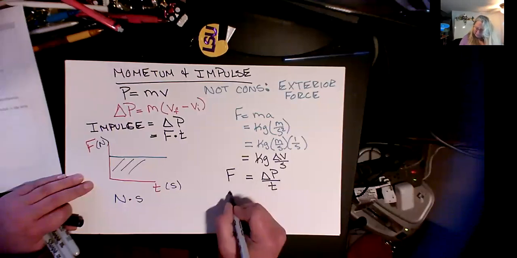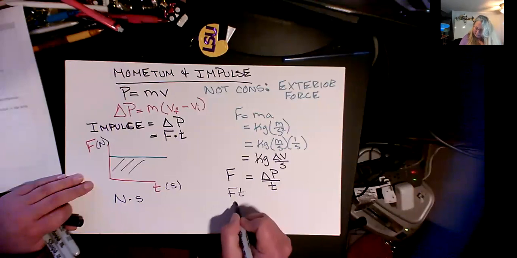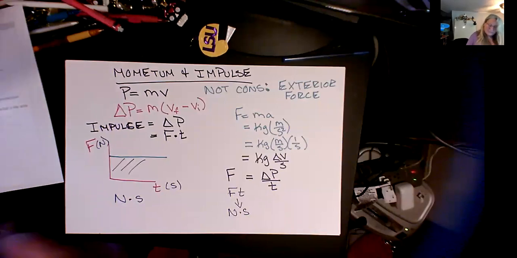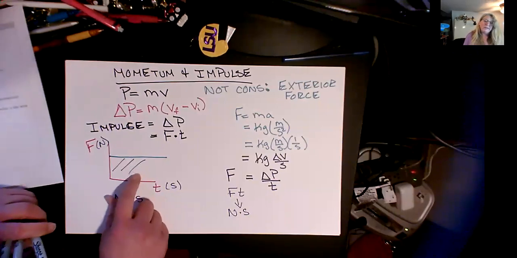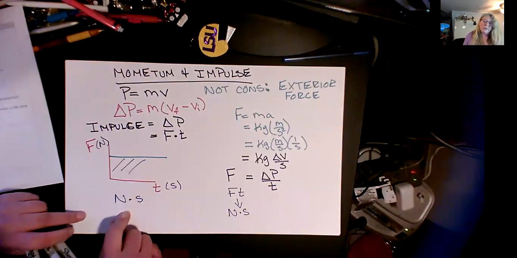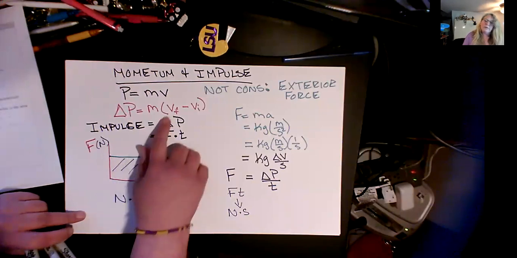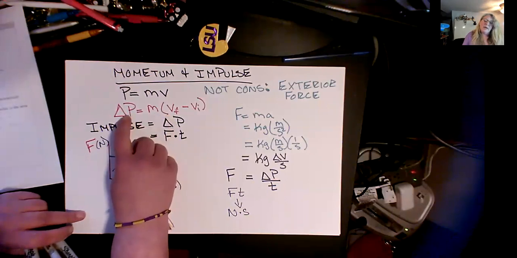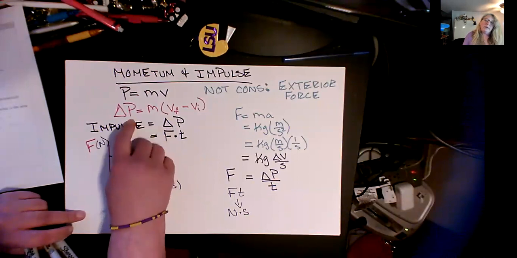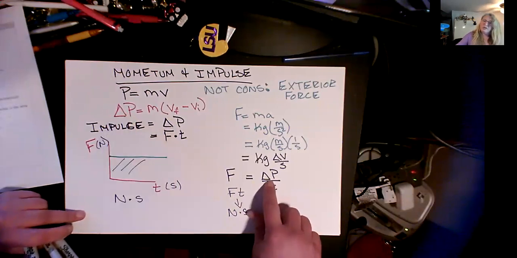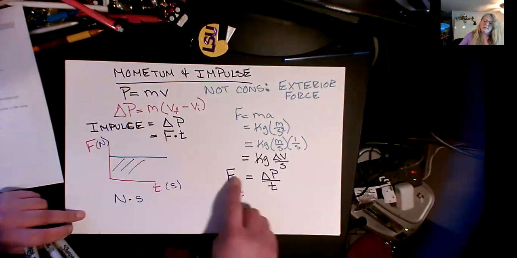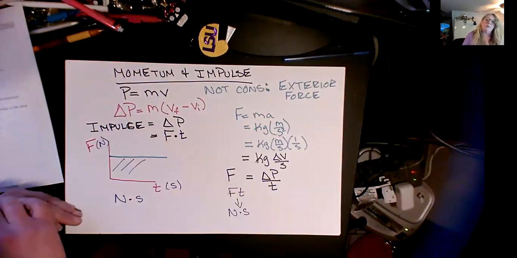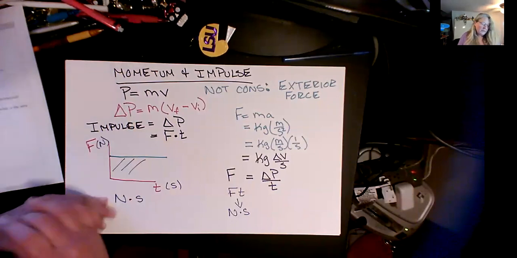So if I have force times time, that has units of newtons times seconds. So this area under the curve, well, then that just gives me impulse. So if I plot force versus time, take the area under the curve, I can get the impulse. If I know my change in momentum, I can figure out what the impulse is. Or if I know the amount of time, then I can take my impulse, my change in momentum, and divide by time to figure out what my force was that caused that change in momentum. So this adds some really cool tools that we're going to go ahead and play with.